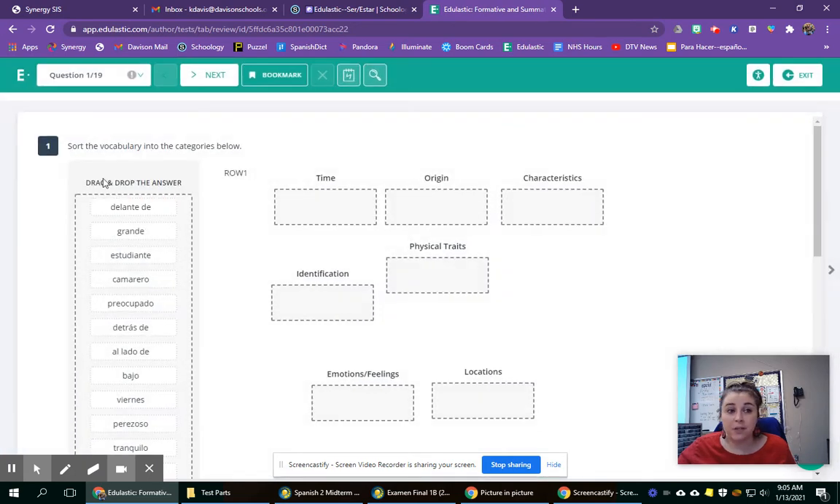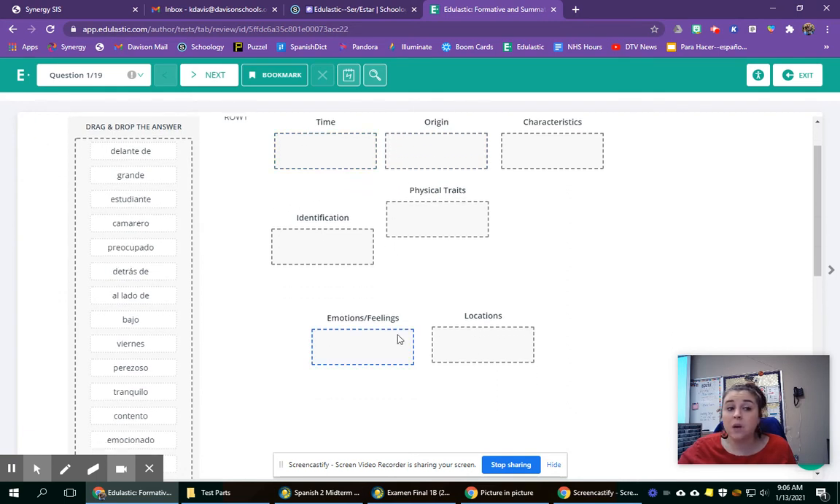First, you've got vocabulary. So what vocabulary goes with what different categories here? So we learned that ser goes with time, origin, physical traits, identification, and characteristics. So what are those vocab words? You're going to drag them into those. And then we know estar goes with emotions and locations. So what are the emotion and location words that you see? You'll drag them to the correct spot.